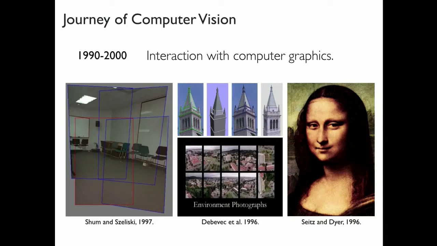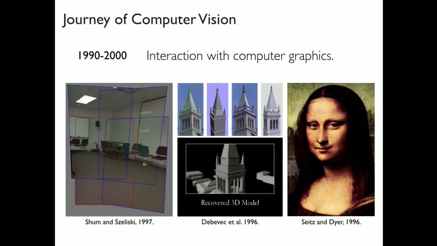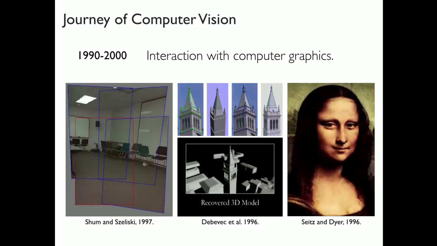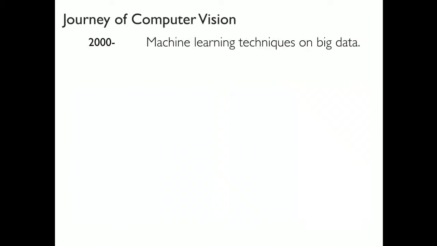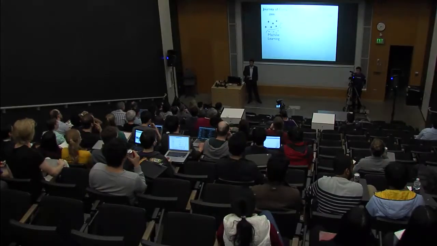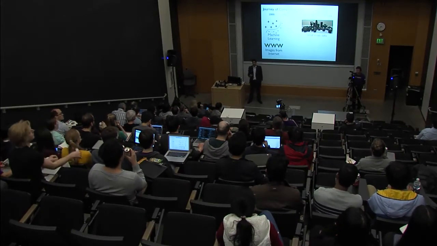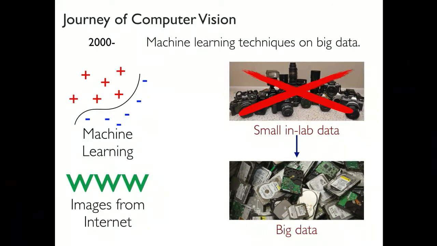But in the 90s, computer vision researchers started to branch out, and the focus was on studying problems that could enable computer graphics applications. We figured out how we could stitch together multiple images into a single panorama and how to render people and places from novel viewpoints. But in the 2000s, computer vision researchers found yet another new buddy, this time in machine learning and big data. Computer vision researchers moved from stocking cameras to stocking hard disks so that they could download big data from the internet.